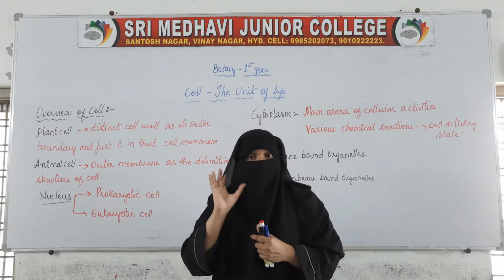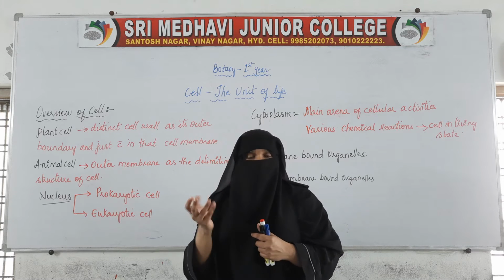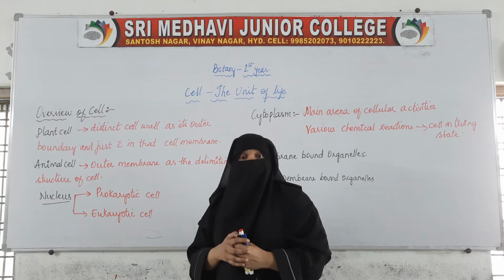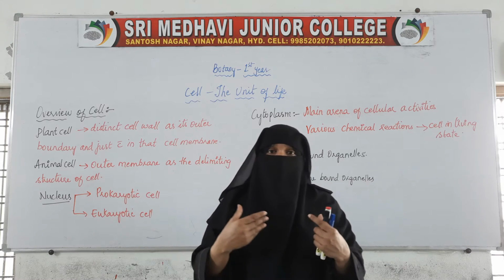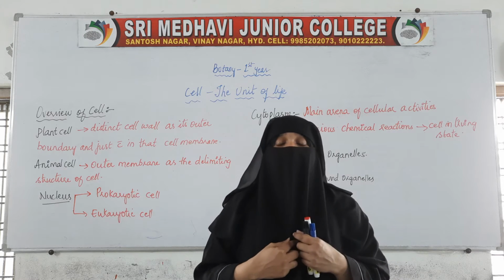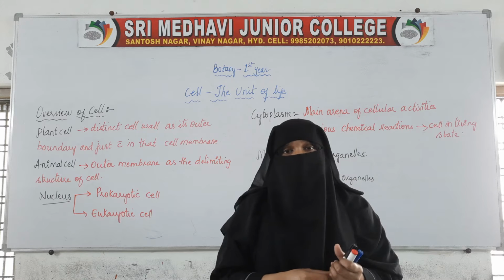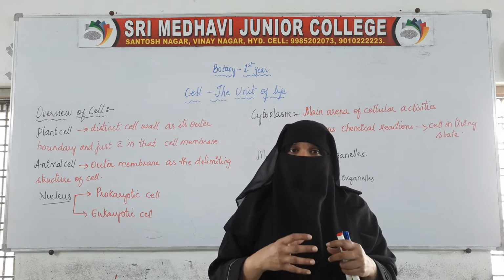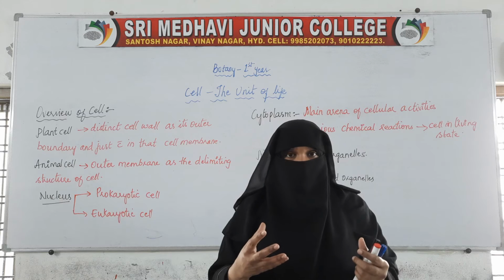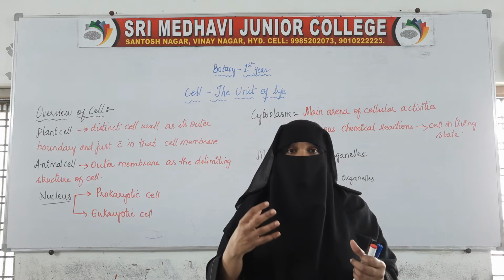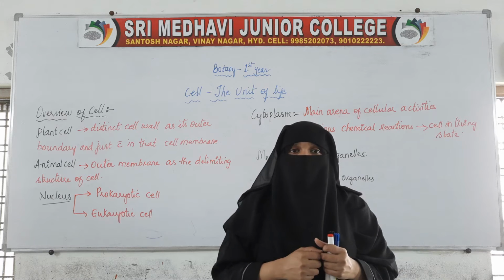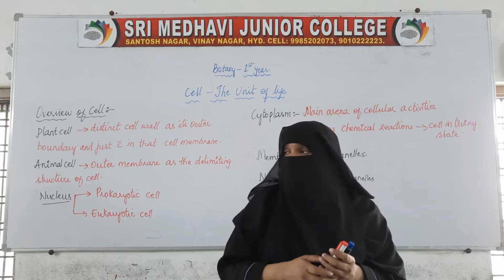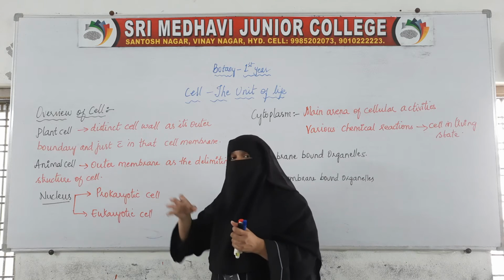With a single cell only, all the functions will be performed, but the body of multicellular organisms is a complicated one. Why? Because these cells are combining and forming many different, complicated structures, and those complicated structures are performing very complicated functions.